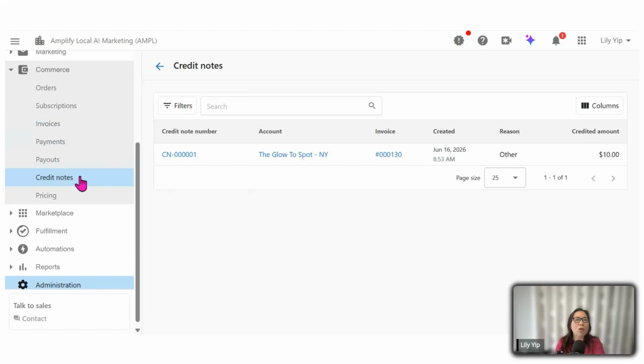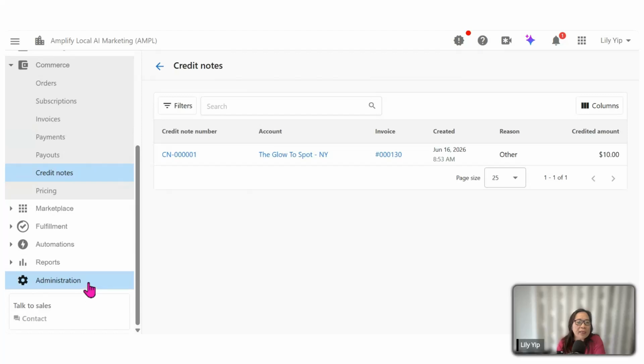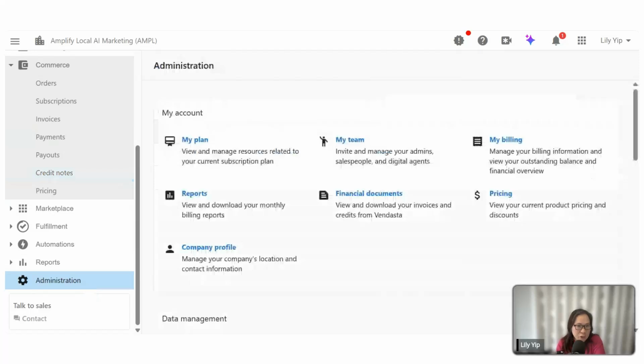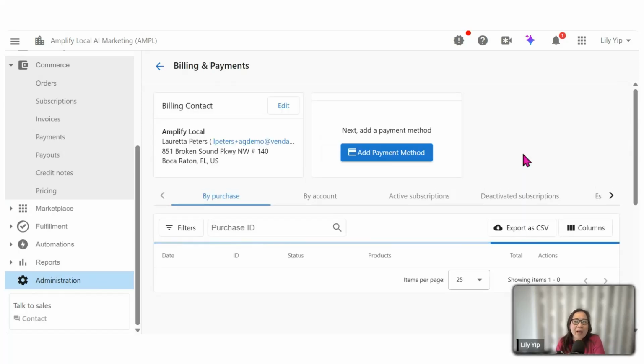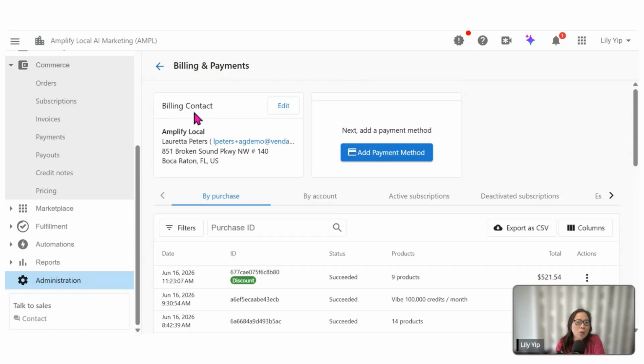Before we end today's session, the last bit that I want to highlight to you will be in administration. Under administration, I want to point your eyes to My Billing. Under My Billing, it will be your details and your billing contact, which is usually the administrator or the owner of the agency.